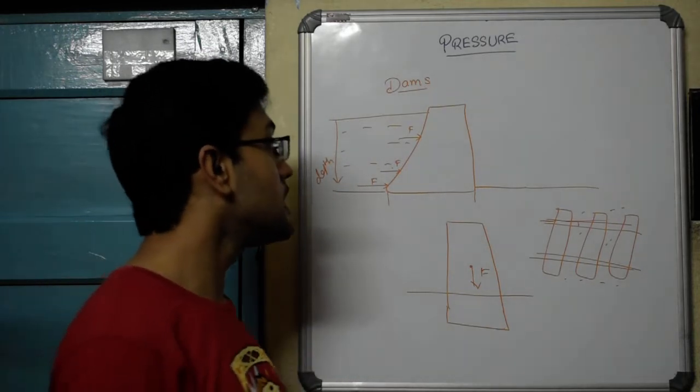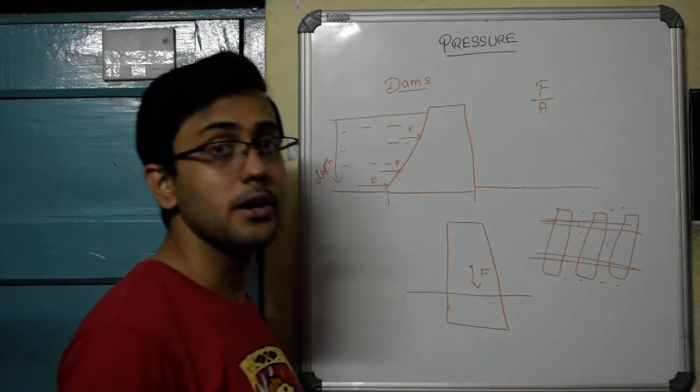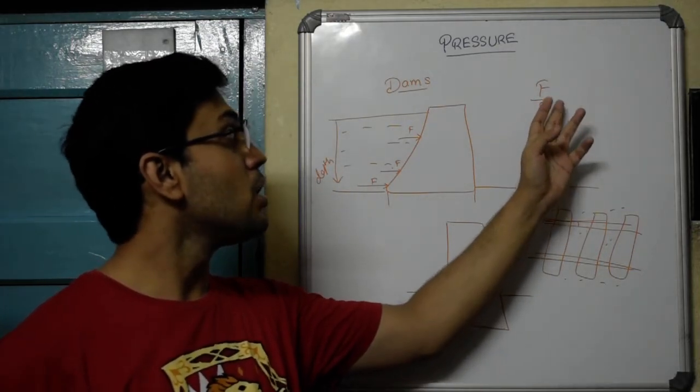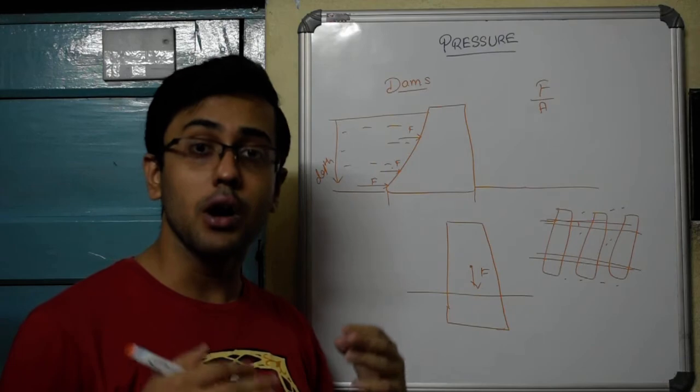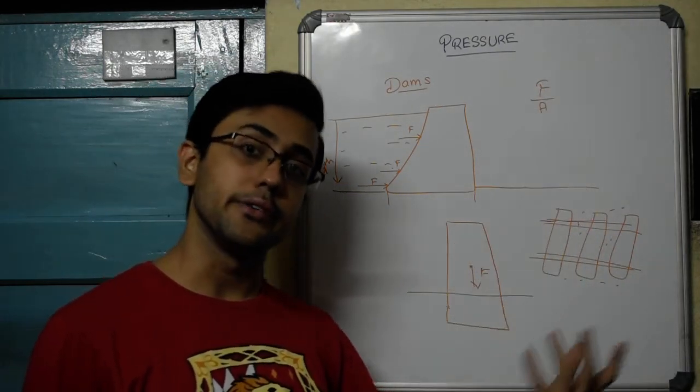So all of this ultimately comes as an application of this simple formula, force by area. When you want to decrease the pressure, you increase the area or reduce the force, and when you want to increase the pressure, you decrease the area or increase the force.